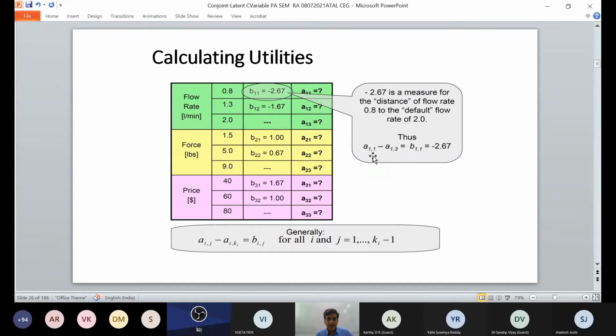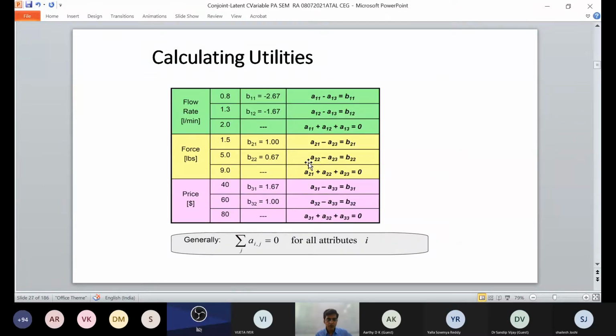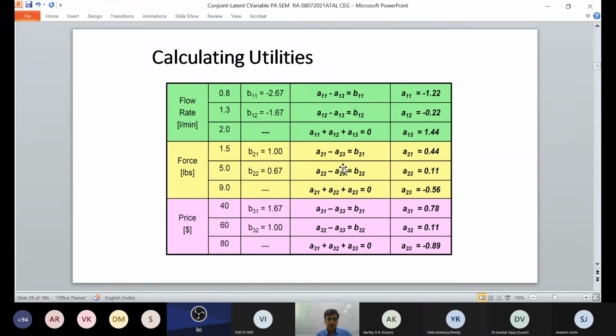So you have A11 minus A13, which is B11, minus 2.7. This is one calculation shown. So Aij minus Aik is equal to Bij, and it is applicable to all. So you have calculated all, and you have calculated utilities as well. Individual calculations have been given for flow rate, force, and price level.